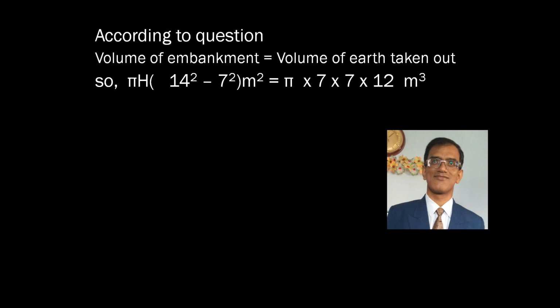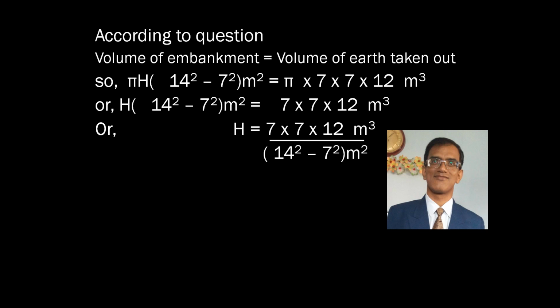Since there is pi on both sides, they will cancel out each other. On the left hand side, H and 14 square minus 7 square are in the form of multiplication. When this goes to the right, it will become divide, and we will get H is equal to 7 into 7 into 12 by 14 square minus 7 square.